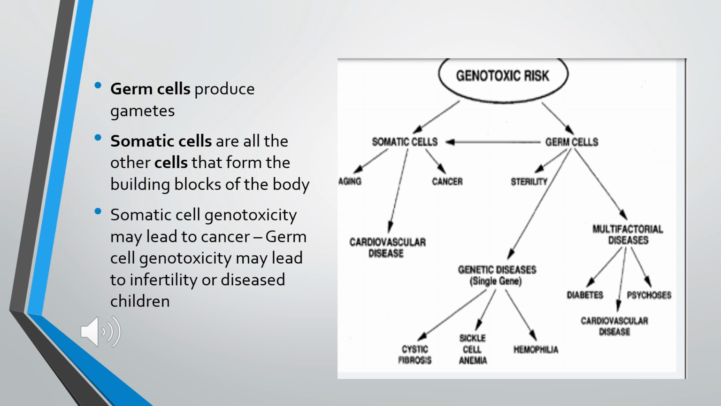So if the genotoxic agents are acting on the germ cells, it results in infertility or birth defects, or it may develop diabetes, cardiovascular diseases, sickle cell anemia. So genetic diseases will develop when it acts on the germ cells, because they help in the production of gametes, sexual cells. If the genotoxic agents are acting on the somatic cells, they may cause cancer, cardiovascular diseases and aging.